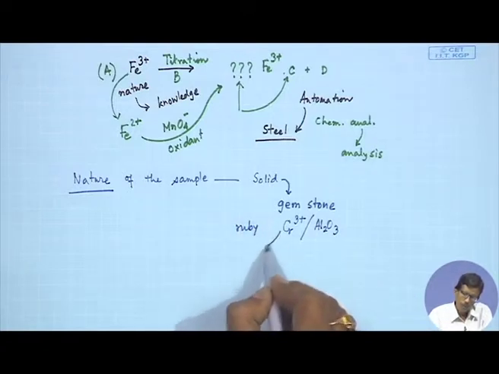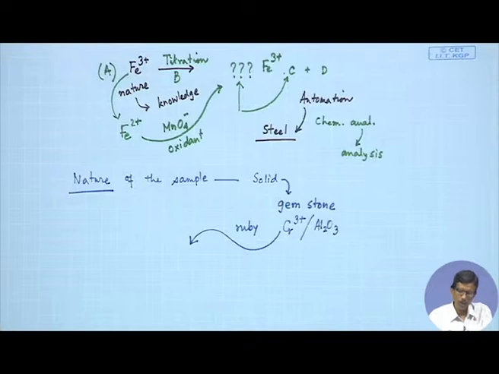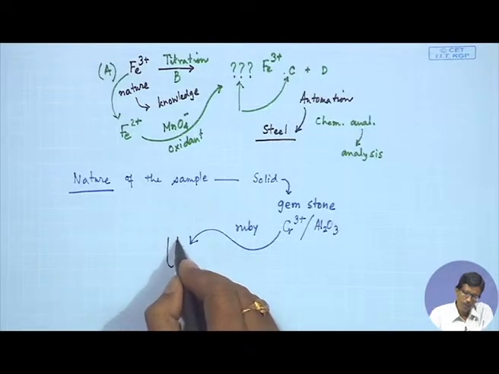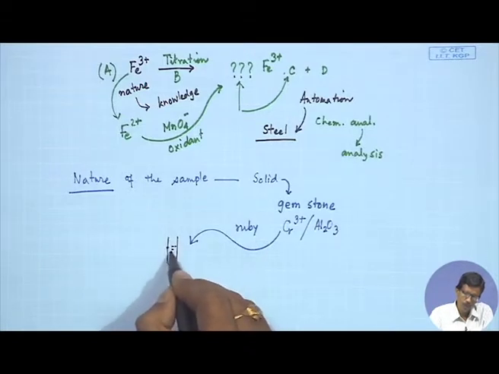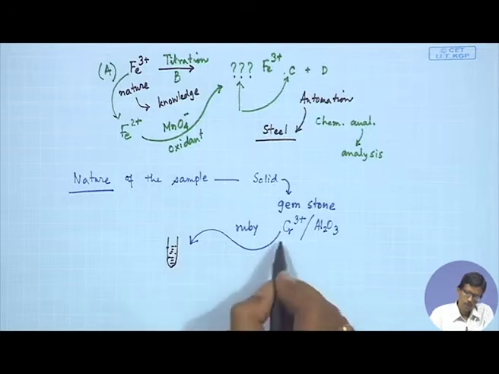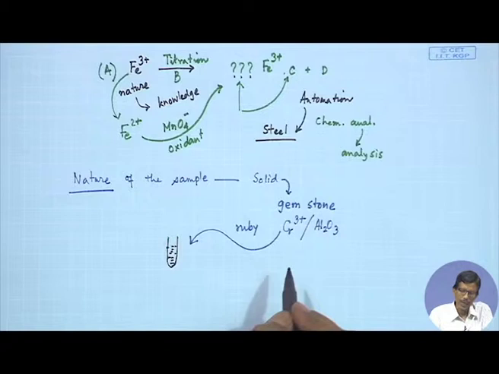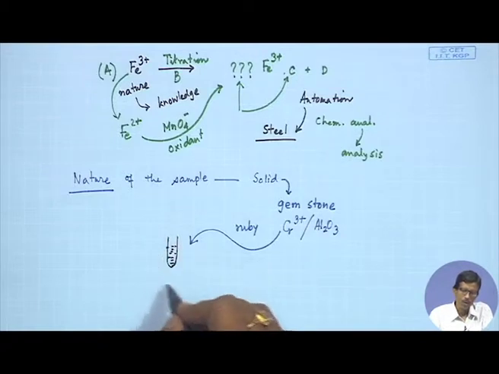So, how to get this chromium 3 plus into a solution? We know how to analyze chromium 3 plus in a solution in a test tube. So, if this chromium is present, it is very easy to get it. We can analyze it very nicely if it is present in this particular solution.